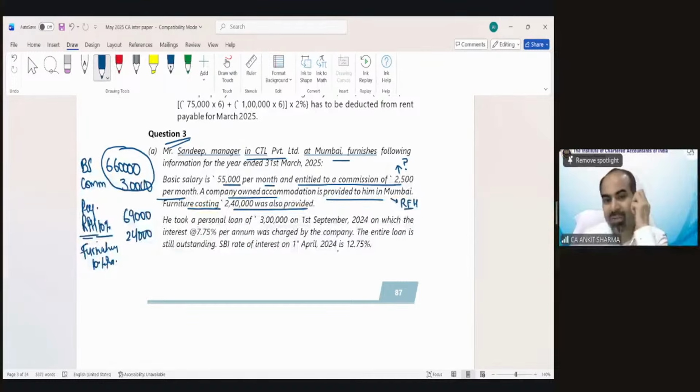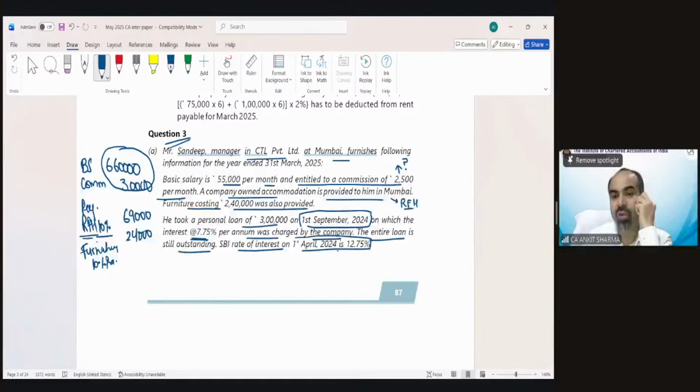Now the loan concept is there. He took a personal loan of 3 lakh on 1st September 24, on which 7.75% per annum interest was charged by the company. The entire loan is still outstanding. SBI rate of interest on 1st April 24 is 12.75%. So 8, 9, 10, 11, 12, the concessional loan is 5% benefit of perquisite on the loan amount. The loan amount is 3 lakh rupees.